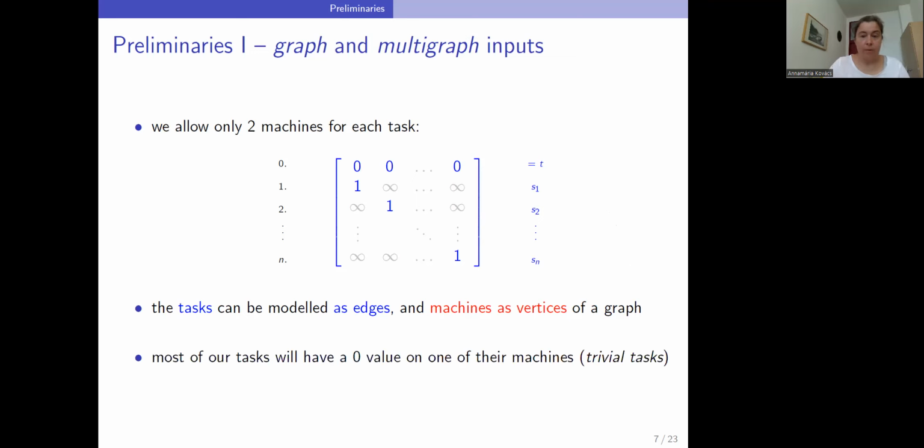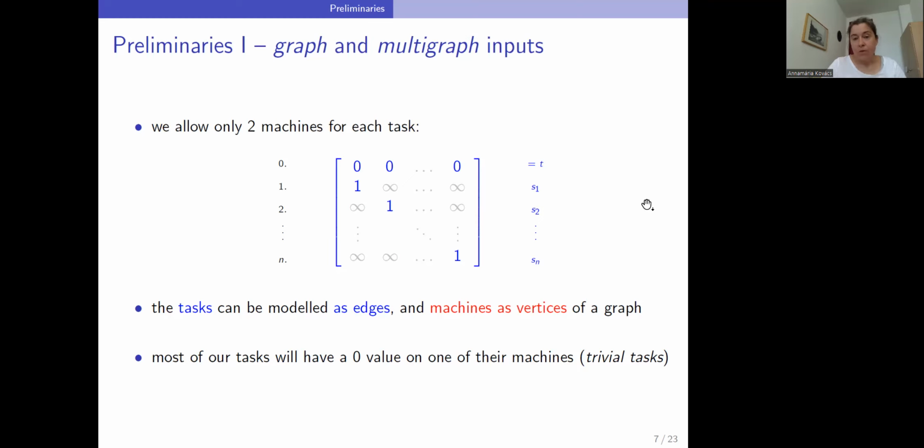Moreover, typically we will set one of the task's values to 0, and we'll call such a task then a trivial task. Obviously, then such a task does not contribute to the optimal makespan.